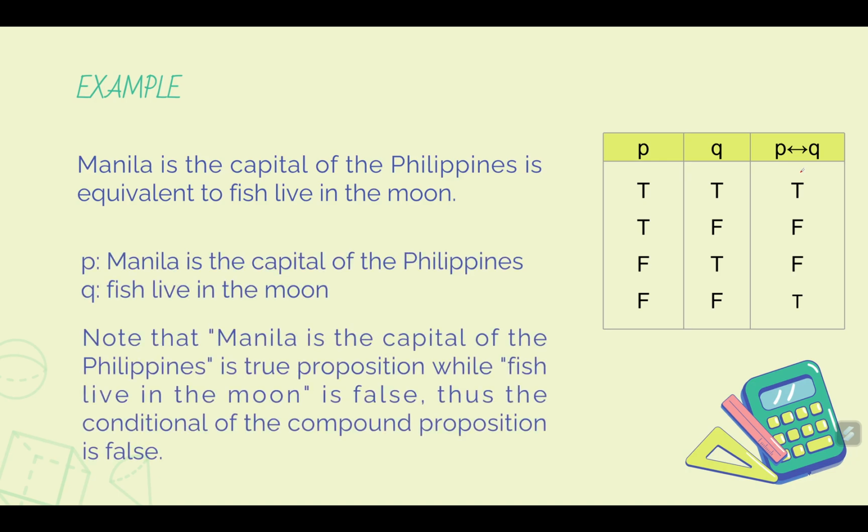So in conclusion, we have statement P is true and statement Q is false, and therefore the combined statement, Manila is the capital of the Philippines is equivalent to fish live in the moon, is false.